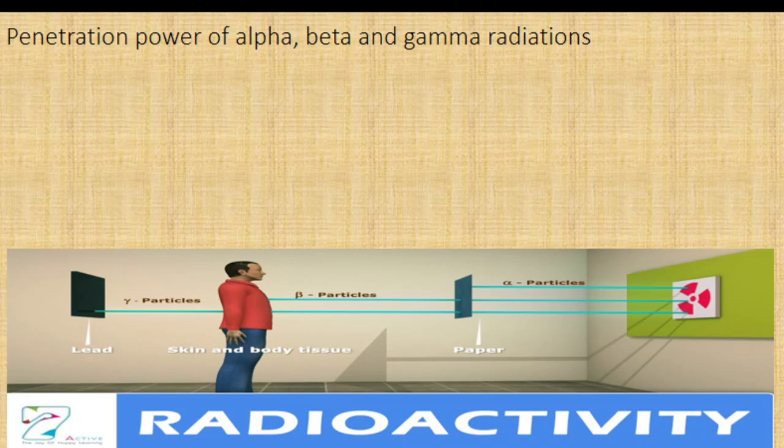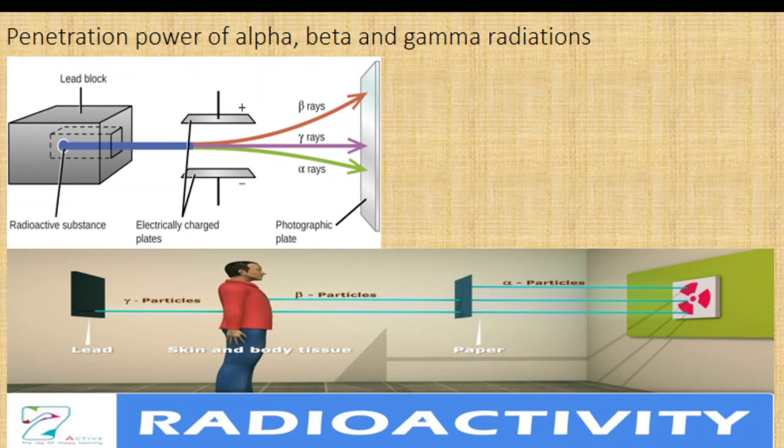Here you can see the penetrating power of different particles: alpha particles, beta particles and gamma particles. By observing this diagram, we can conclude that the penetrating power of gamma particles or gamma rays is more when compared to alpha particles and beta particles.